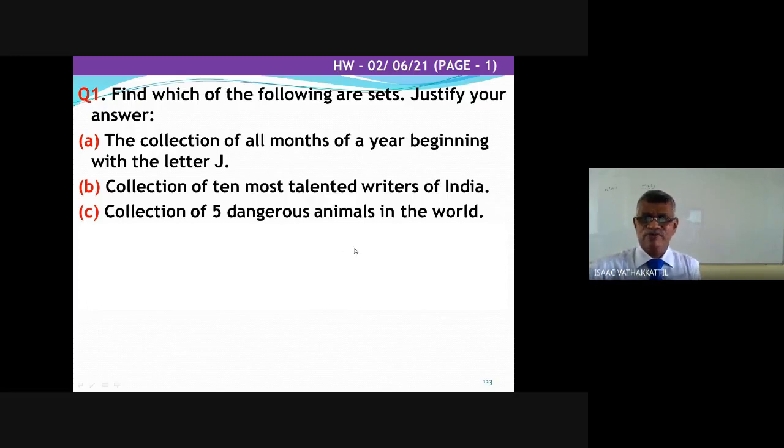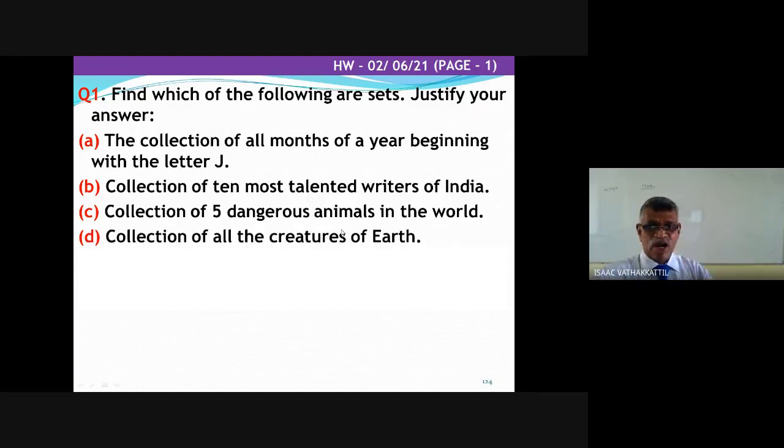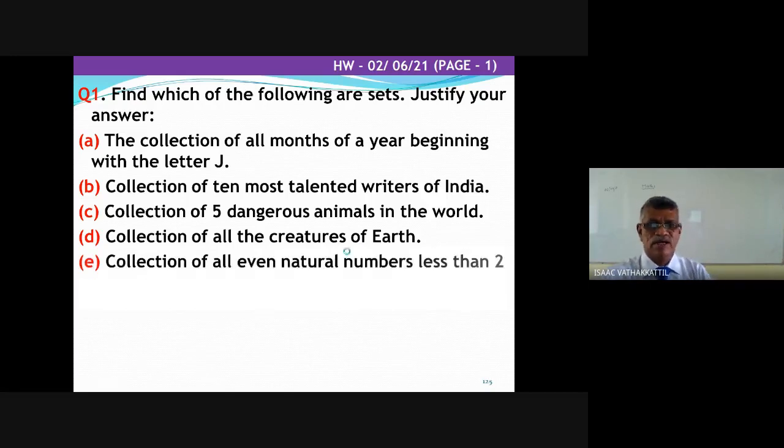Next, a collection of 5 dangerous animals in the world. You have to find whether it is a set or not. If no, give the justification for that. Collection of all creatures of the earth. Now I am leaving the rest for you. Collection of all even natural numbers less than 10. Less than 2. Even natural numbers less than 2.